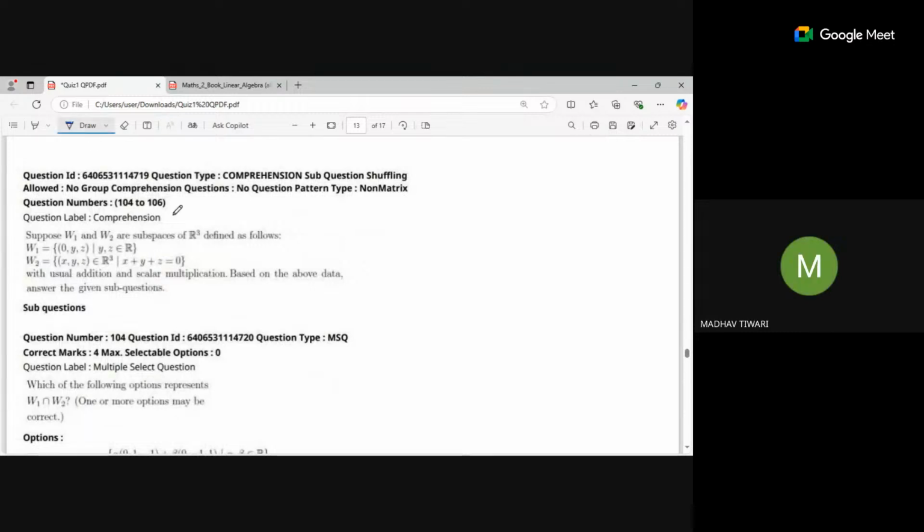Okay. Intersection means both the conditions should be satisfied, this first condition and this one. I can rewrite W1. What will that be? All those points x comma y comma z for which x is equal to 0, and y comma z belong to real numbers. Or you can omit this y comma z. Can I rewrite it like this? Is there any problem in this? No, sir. It will include all those points in three-dimensional space, the three-component vectors, for which the first component is 0.